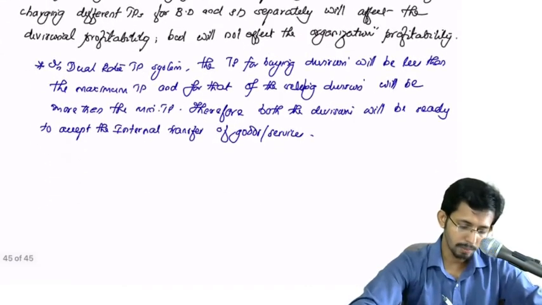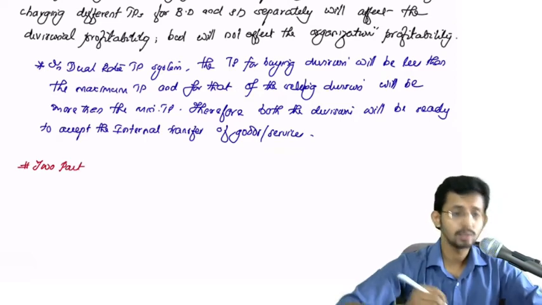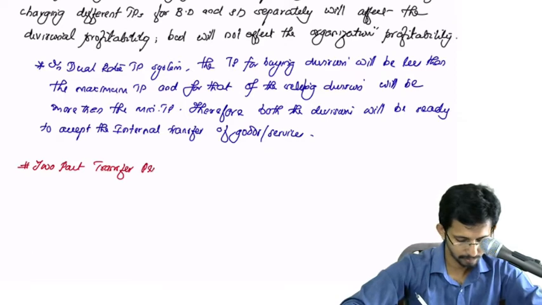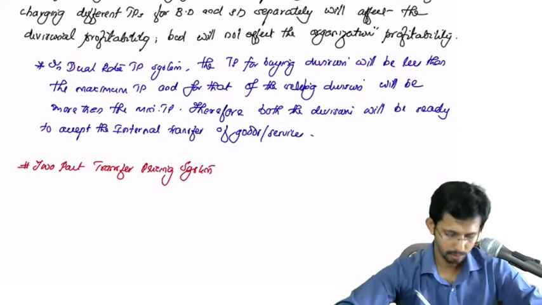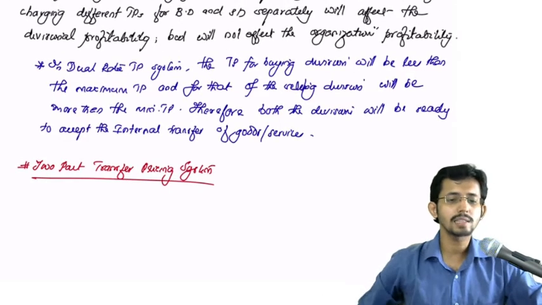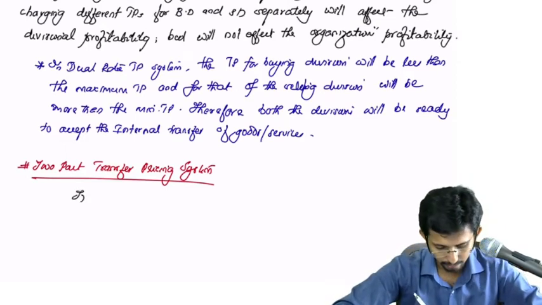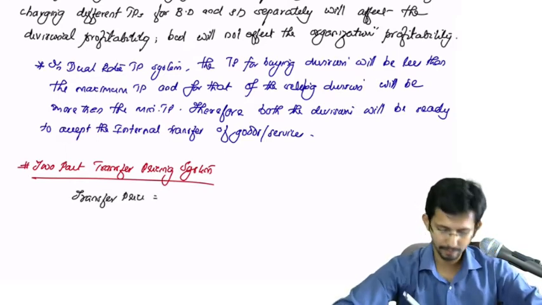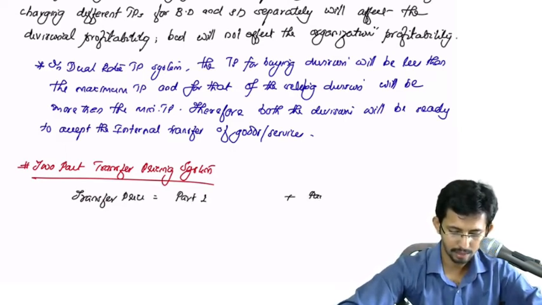Now there is one more method that is known as two-part transfer pricing system. Okay, so in the two-part transfer pricing system, what you are doing is the transfer price will have two parts, part 1 plus part 2.